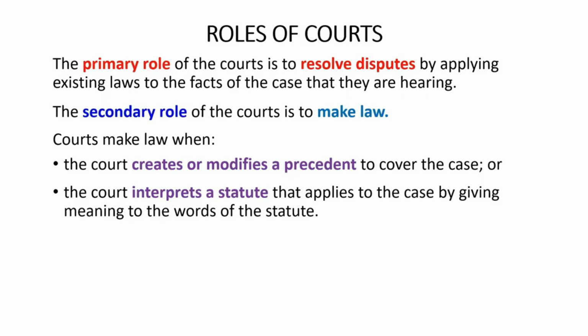In making law, a judge will be guided by the doctrine or rules of precedent. A previous court decision may have created a precedent that is binding on the judge, that is, that the judge must apply. This will be the case where, first, the judge is a judge in a court that is in the same court hierarchy as the court that made the precedent, but that court is lower than the court that made the precedent. And second, where the material facts of the case in which the precedent was set and of the case that the judge is deciding are the same.